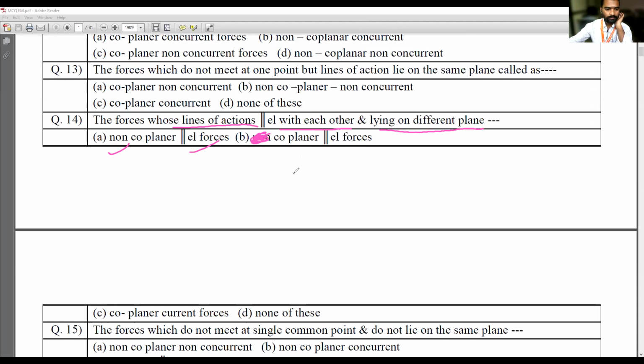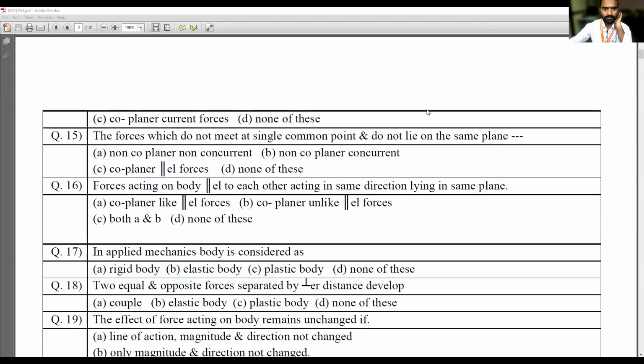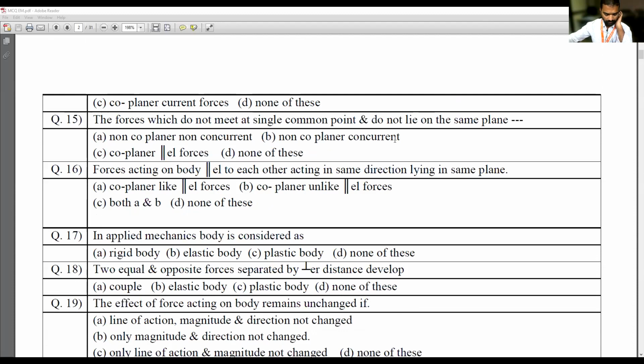Okay. Next, 15th one. Who will read the 15th one? Roll number 7, will you read it? Roll number 8? Okay, 9. Just read the problem. Roll number 10. Okay, read the 15th problem.